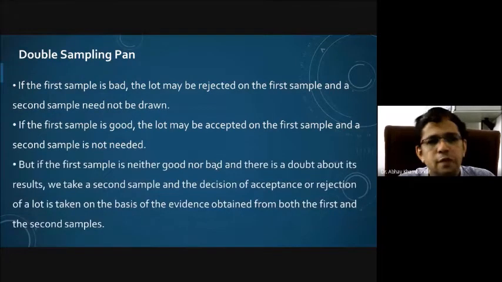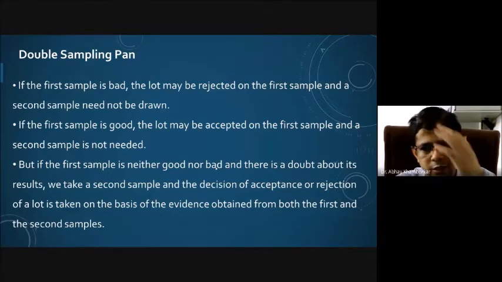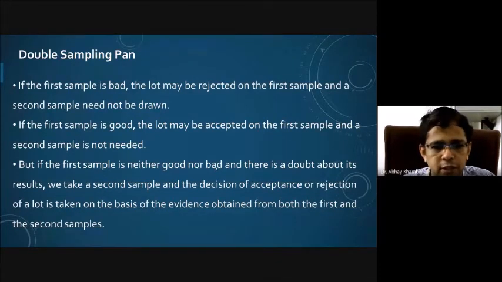But if the first sample is neither good nor bad, so we are not able to term the sample as very good or very bad, and therefore there is a doubt about its result. In such a situation, we take a second sample, and the decision of acceptance or rejection of the lot is taken on the basis of information provided by both samples, that means the first as well as the second sample.